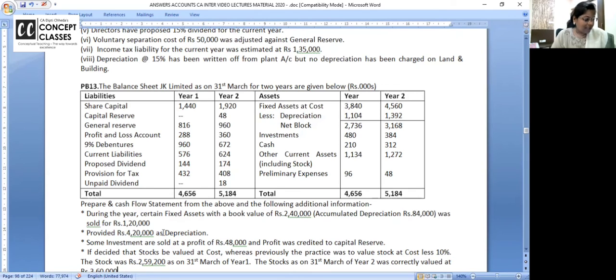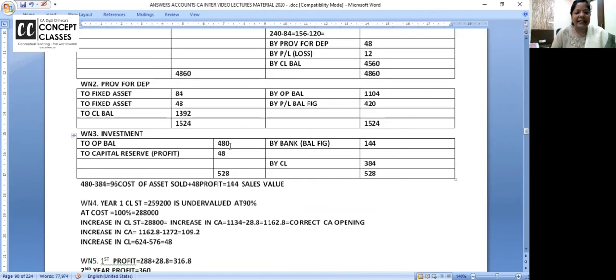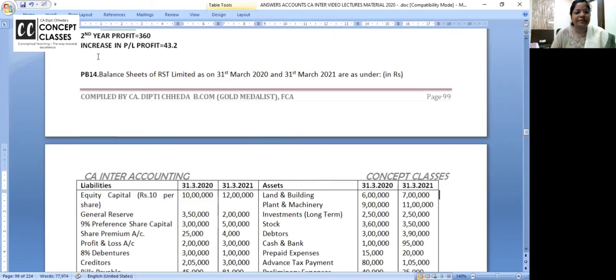Yeah. I have not taken debenture interest because they didn't say that debenture interest is paid on 960 and 672. But just take a pause and listen to me. If you take also, you will add back debenture interest in operating and same amount you will deduct in financing. Final total will be same. But we can write a note for it in the exam and leave it because dates are not given.